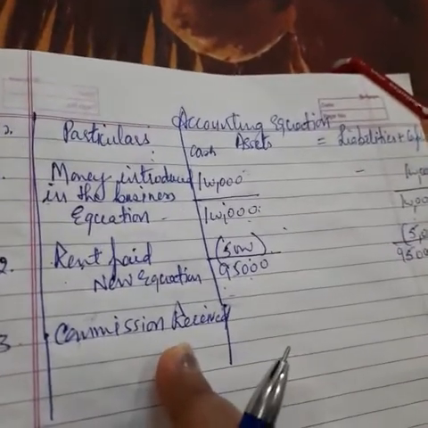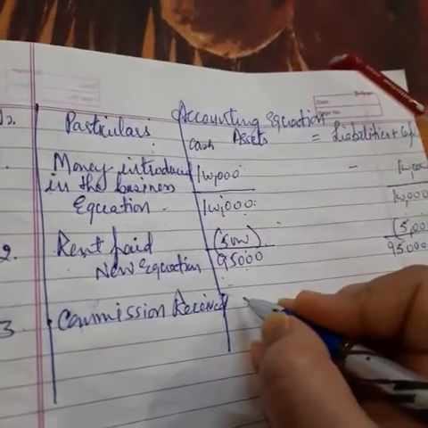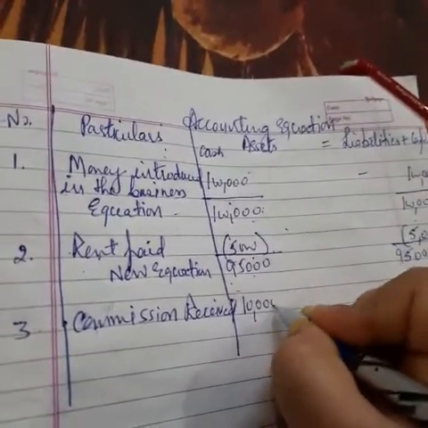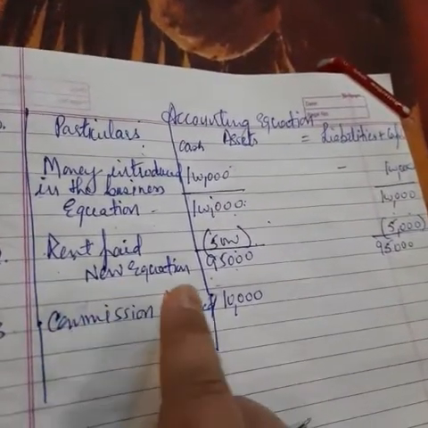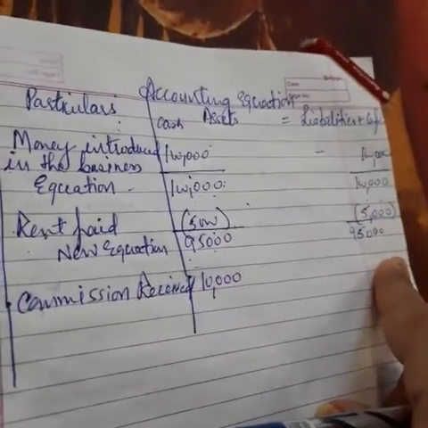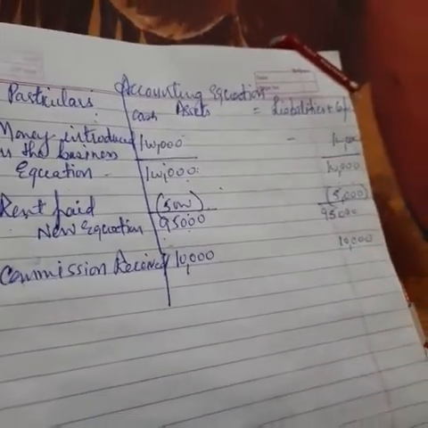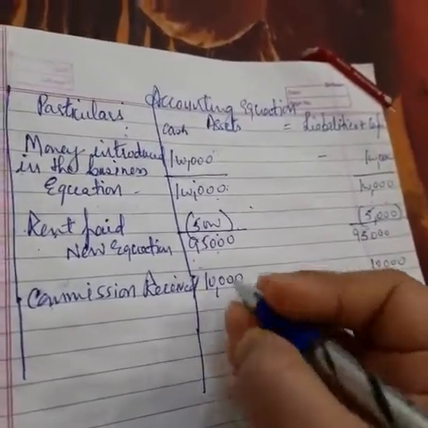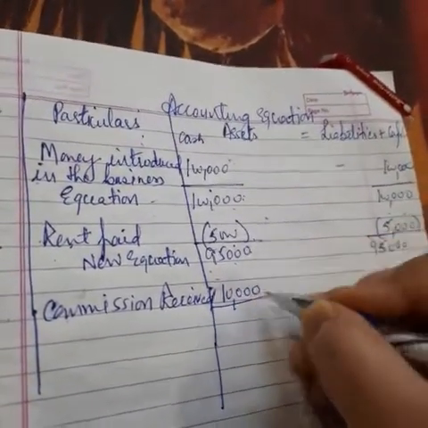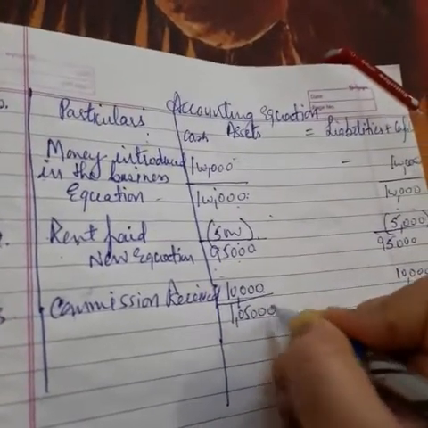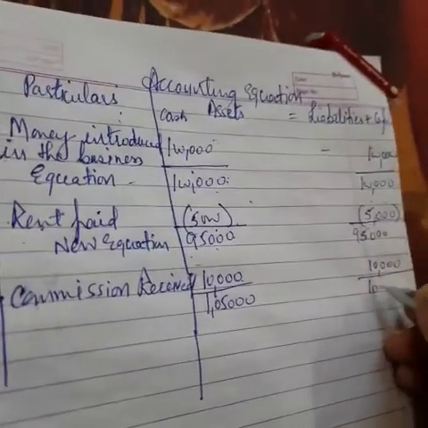Now suppose we have received commission worth 10,000 rupees. So whenever we will receive commission, it means cash is coming in the business, so it will increase our cash balance. Now rule number 2 also says whenever there is any income received, it will increase our capital. So in the capital column also I am just writing down 10,000 rupees because our capital is also being increased. Again let's balance it. Firstly we were having 95,000, 10,000 more received, so 1,05,000 is the total of cash. Now firstly it was 95, then 10, it's 1,05,000.